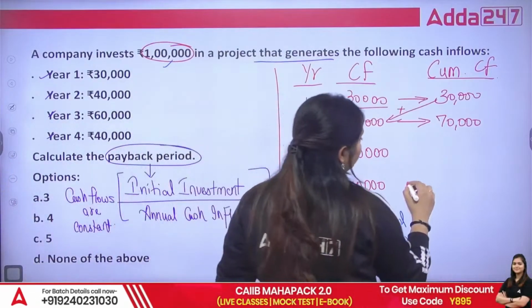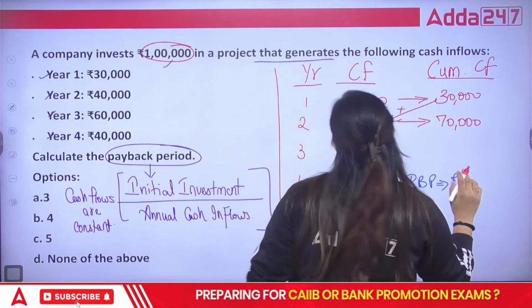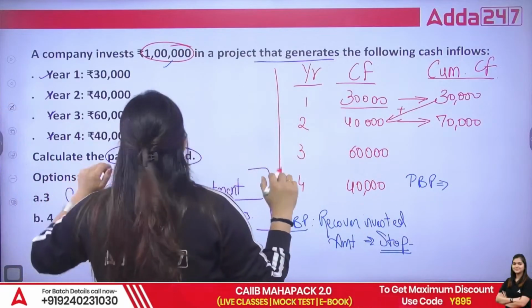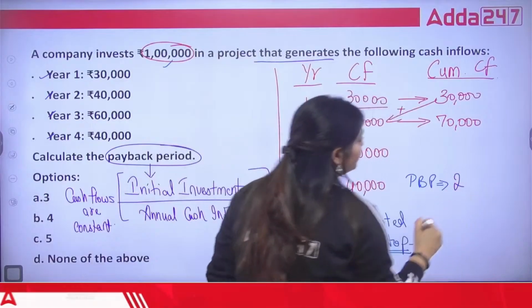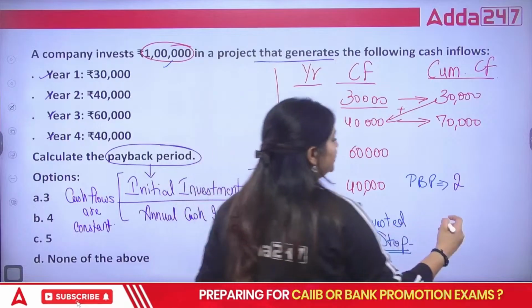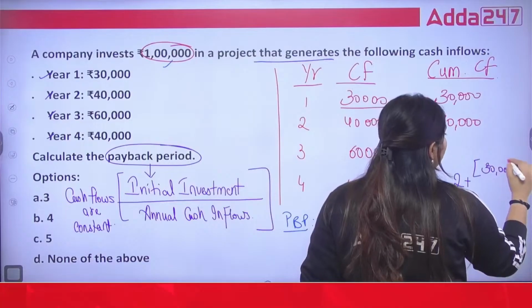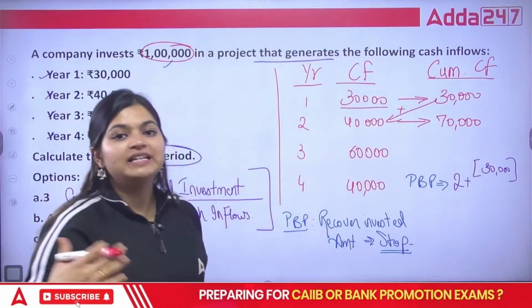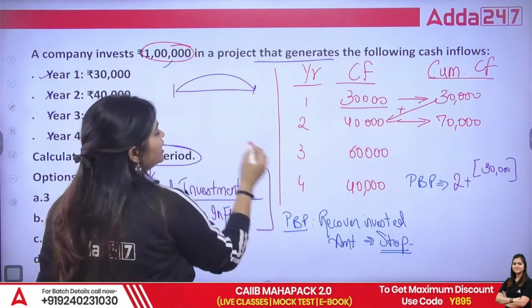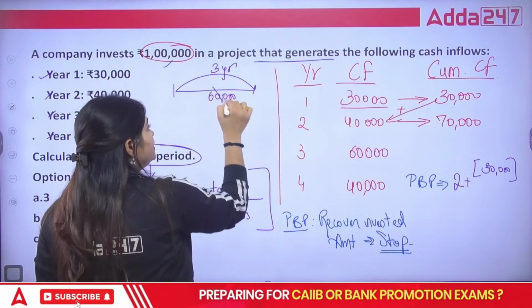As you can see here, till the second year you recovered 70,000. Now, how much extra do we want? We want 30,000 more. But if you see the next year, you are generating 60,000. Now 60,000 is for the full third year, but we are not going to take the full 60,000.